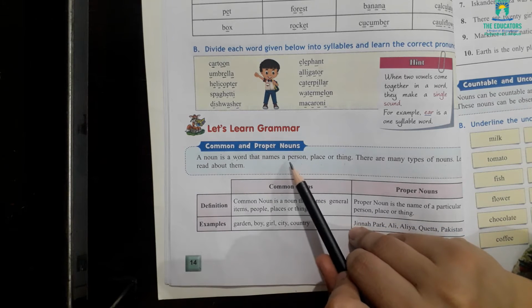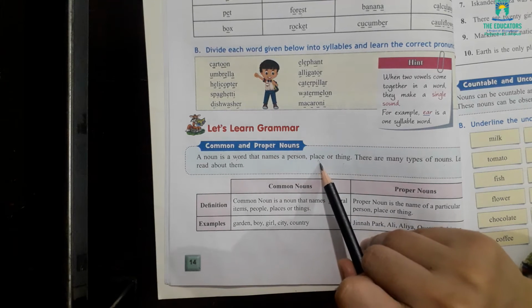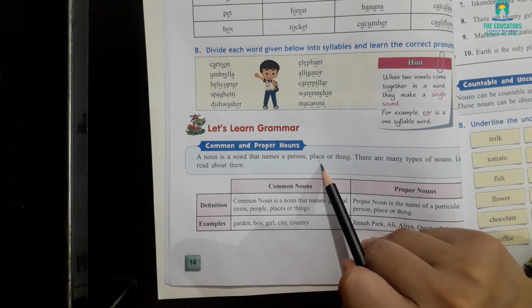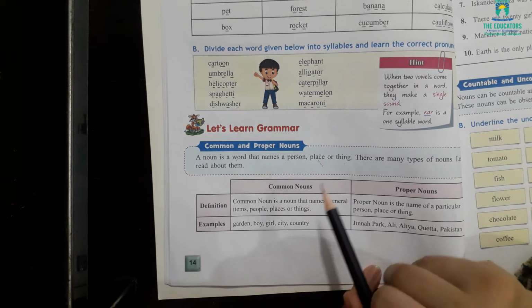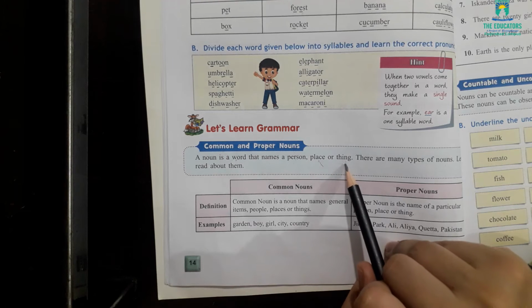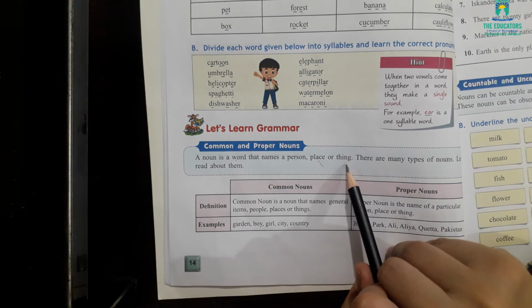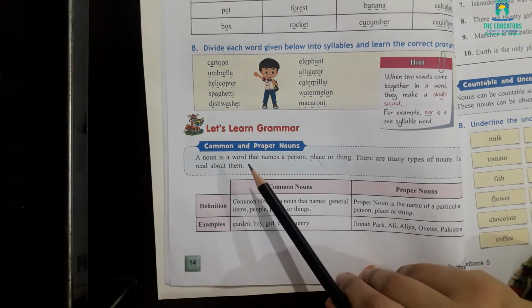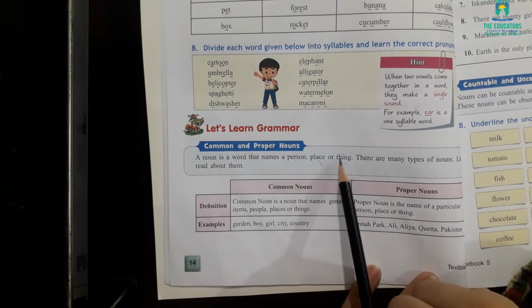A place can be any place like Pakistan, India, park, zoo. And a thing can be anything like pencil, eraser, table, chair, bed. So what is a noun? Noun is a naming word, and it can be any person, place or thing.